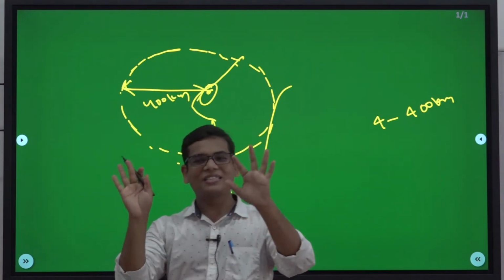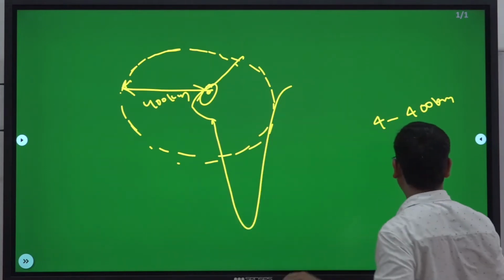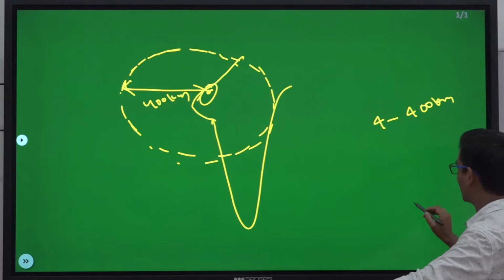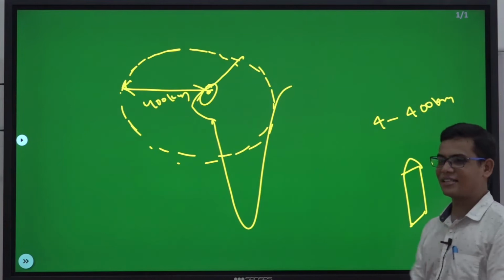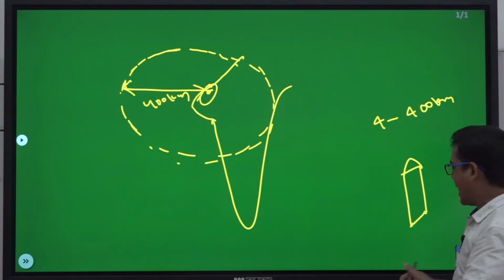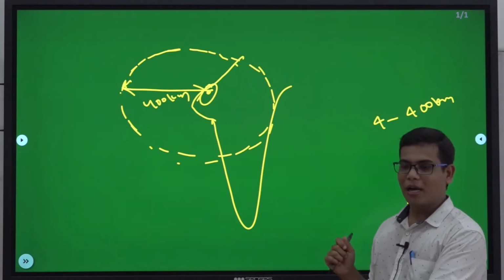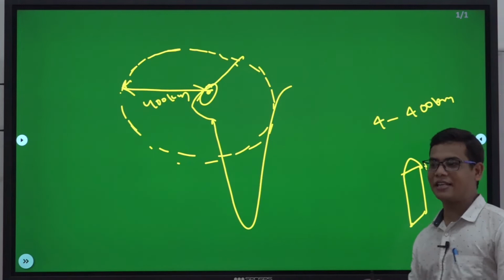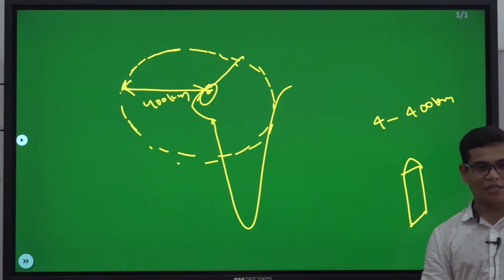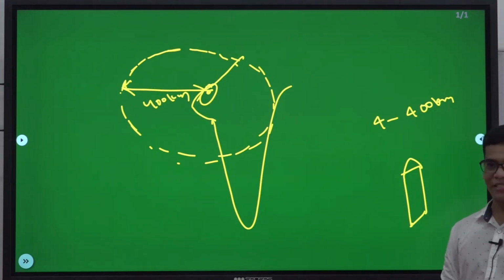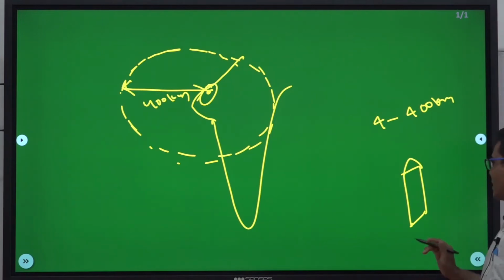Now what exactly is this S-400 missile system? Normally, when I say a missile system, generally it has a canister. Canister in the sense it's a tube. Some of them are mountable and some of them are non-mountable. Mountable in the sense you can place it on a vehicle and take it anywhere you want. Some you cannot do that with; you have to place them in a particular place, and whenever required, you have to fire from there itself. Now, this one is mountable. That means it can be taken from one area to another area.